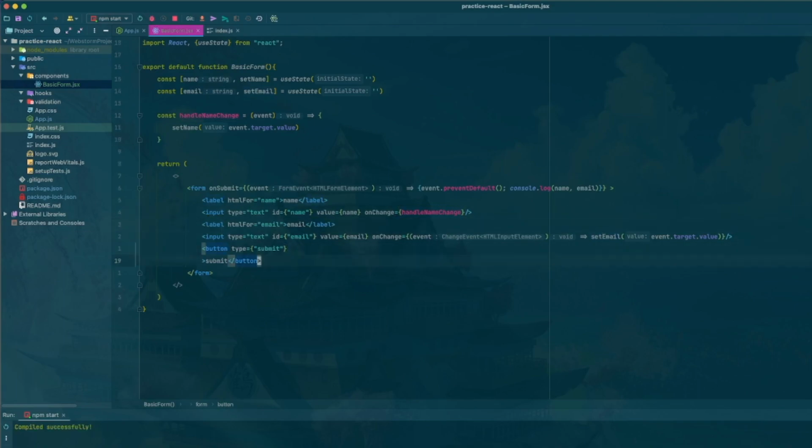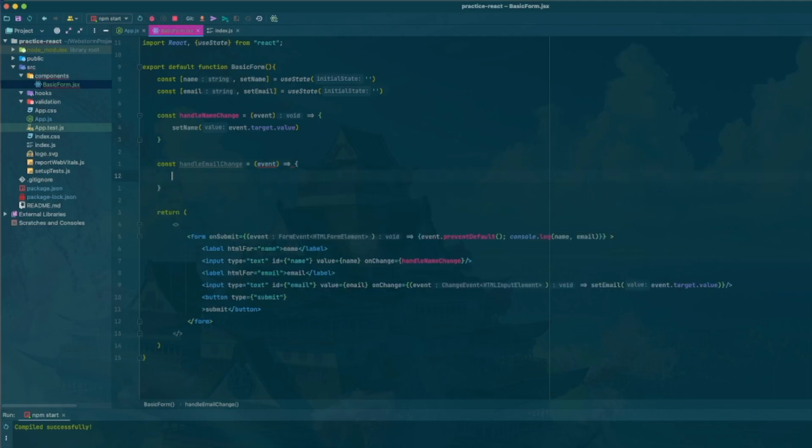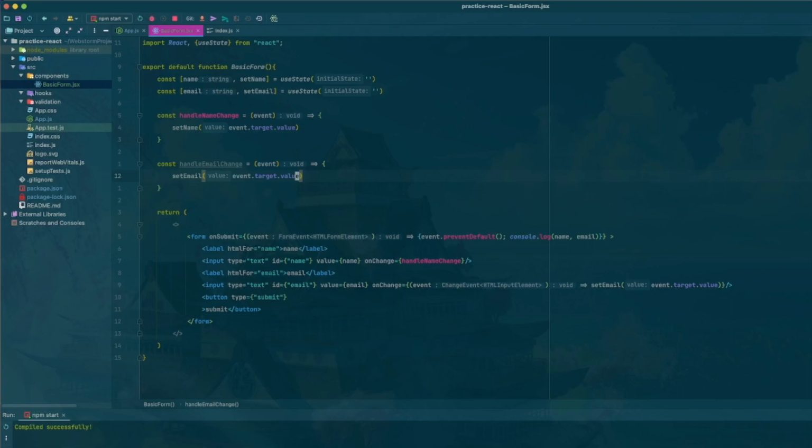This cleans up our HTML inside of our JSX a little bit better. We'll do the same thing here. handleEmailChange equal. Okay, come back here.